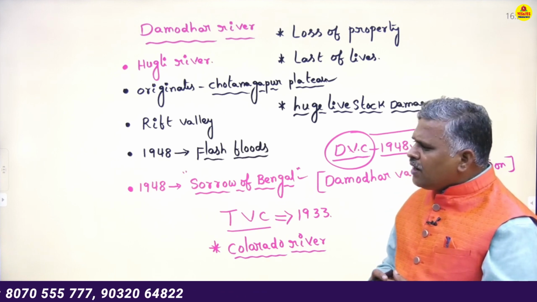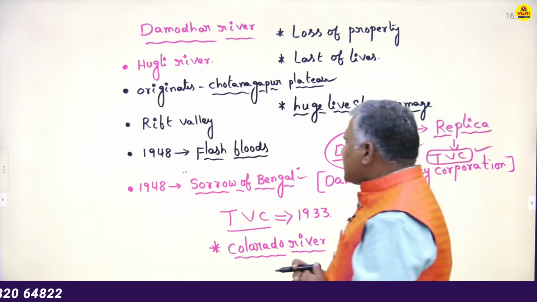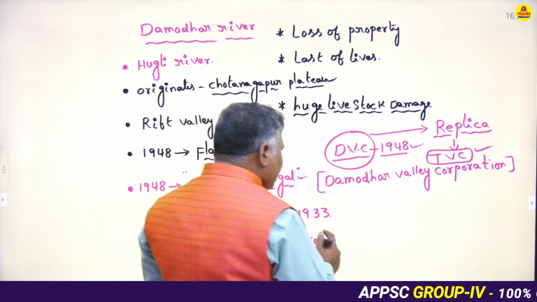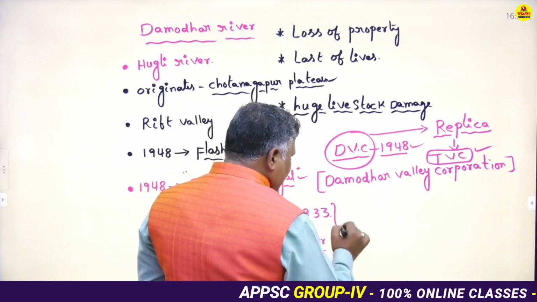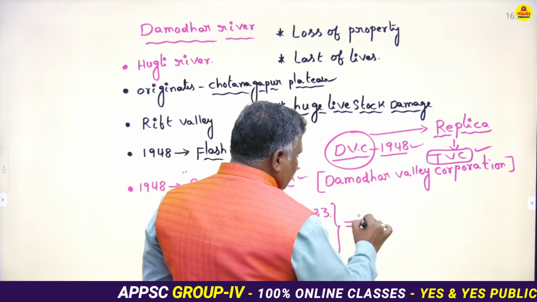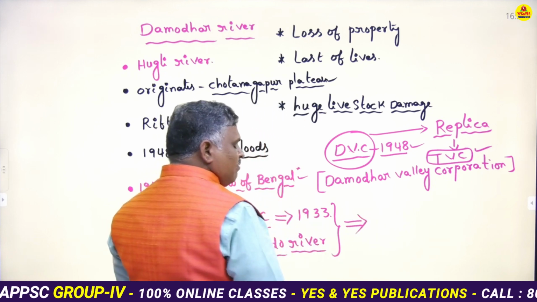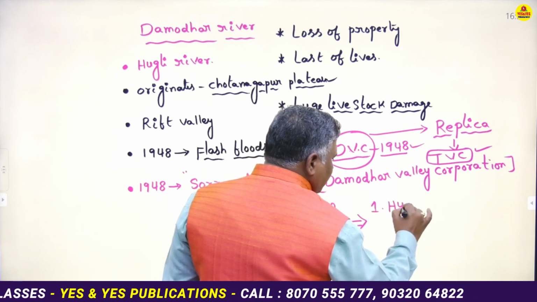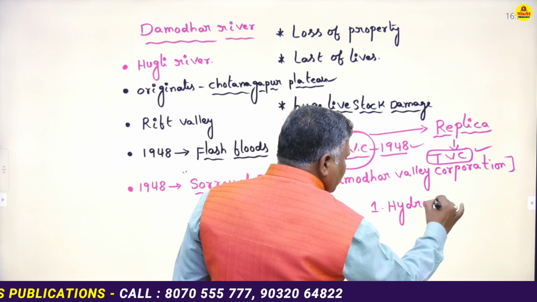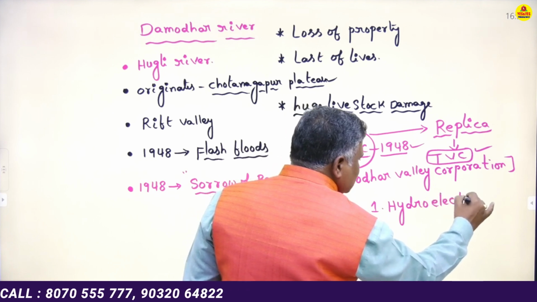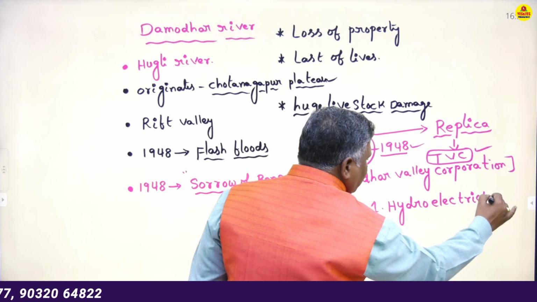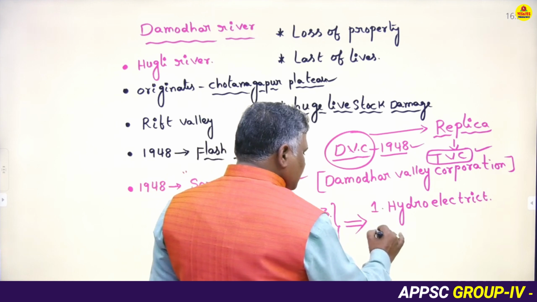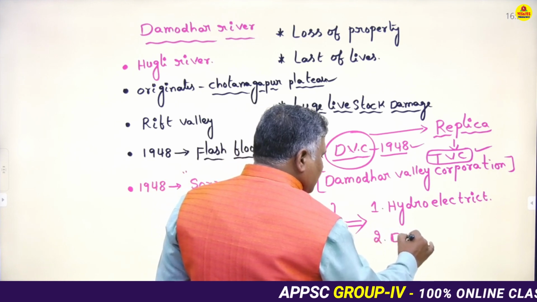Sir, generally to control the floods in the central plains of the United States of America, they implemented some important factors. One is hydroelectric power plants built across the Colorado River. Number two is to provide the drinking water.